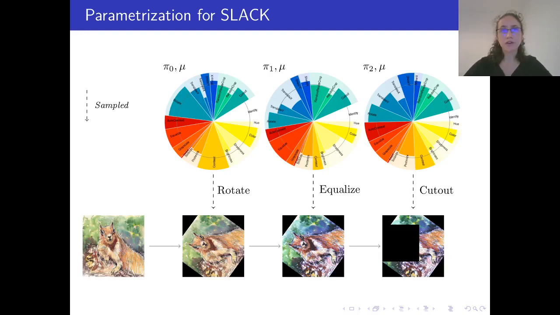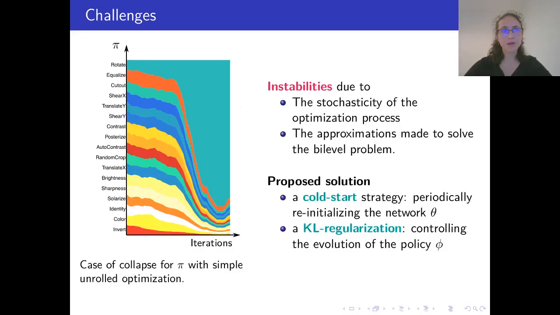To allow for good generalization, multiple transformations have to be combined. To learn and combine three transformations, SLAC will learn three probability distributions pi0, pi1, pi2, and will independently sample from them, as well as from a common magnitude distribution mu. Such an approach is challenging due to the instabilities inherent to the optimization process and to the approximations made to solve the bi-level problem.